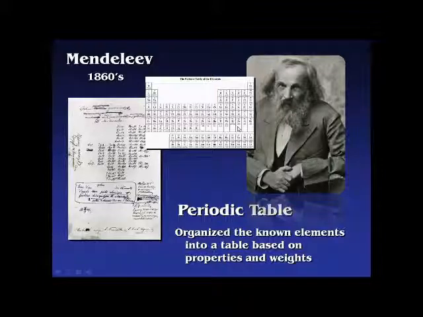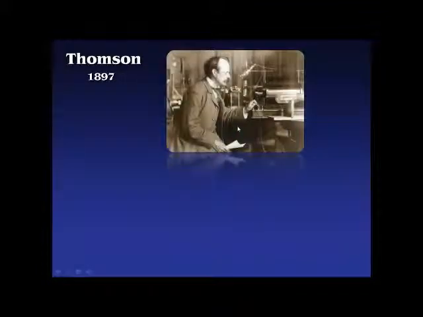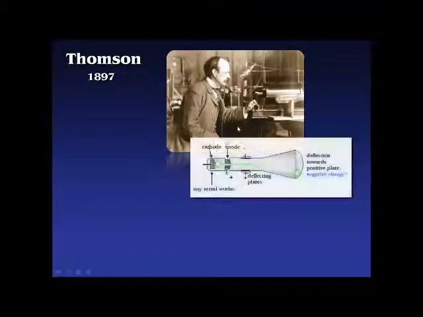We're now well into the hundreds in terms of numbers of elements that we've either found or created. Now Thomson came along in 1897, so right at the end of the century there, and he was messing around basically with what's called a cathode ray tube, shooting a beam of particles through this tube, and there he applied an electric charge, a negative charge here and a positive charge here, and what happens is that beam gets deflected.